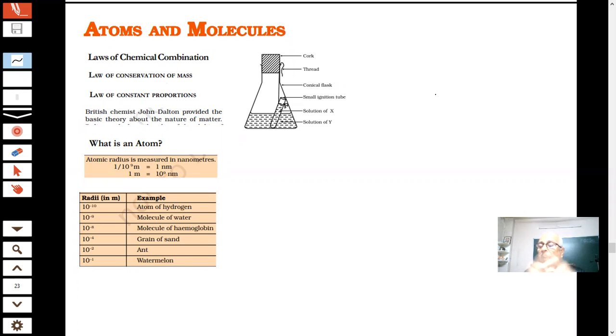Can you tell me what two laws were important before the 18th century, after which Dalton postulated his theory? Those were very important at that period of time.